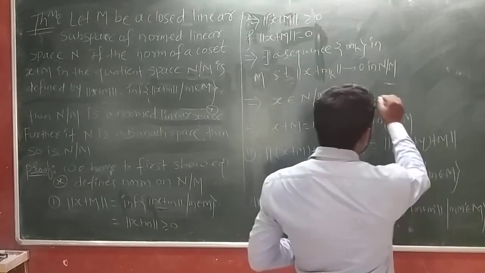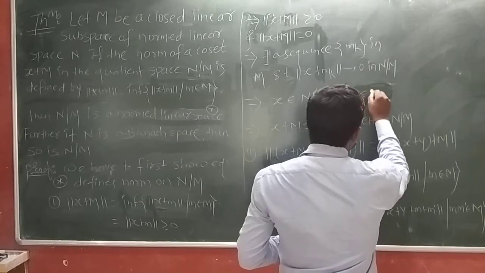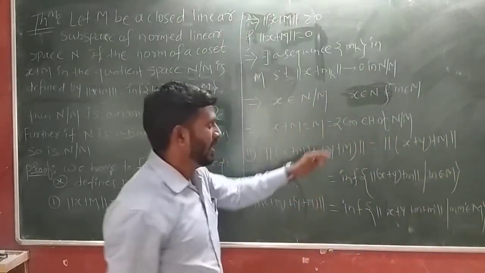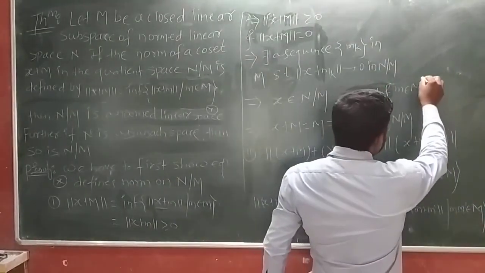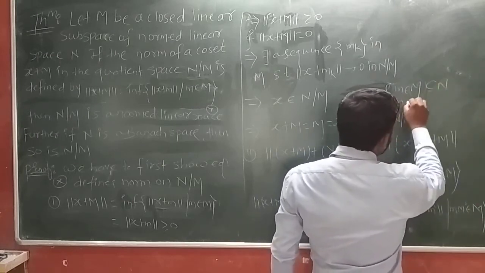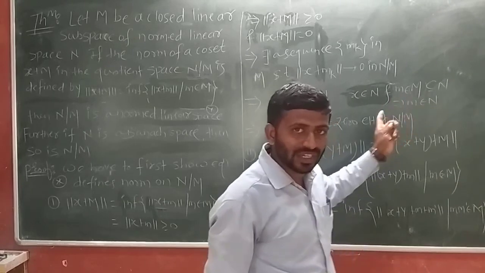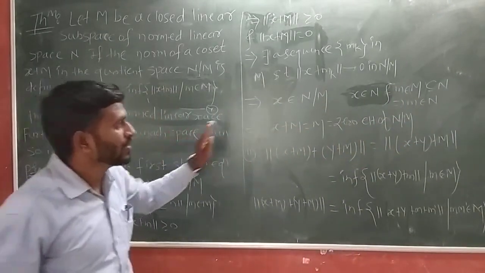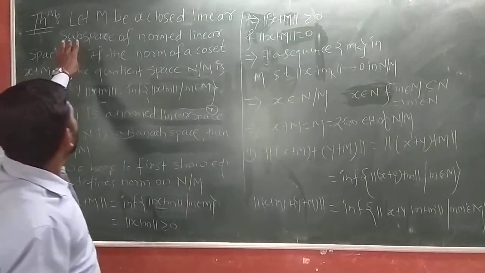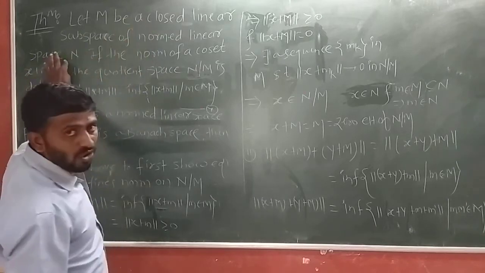Because x belongs to N and small m belongs to M, which is a subspace of N, so m also belongs to N. Since x belongs to N and m belongs to N, their addition also belongs to N. So x plus small m also belongs to N, and we are given that N is a normed linear space.